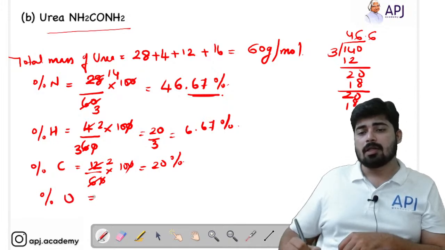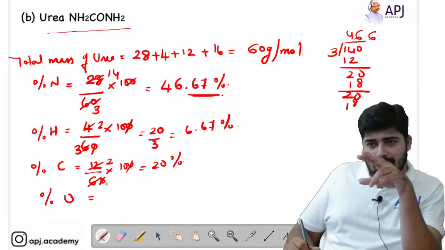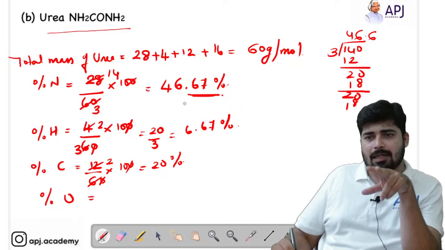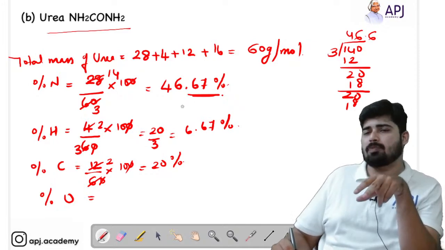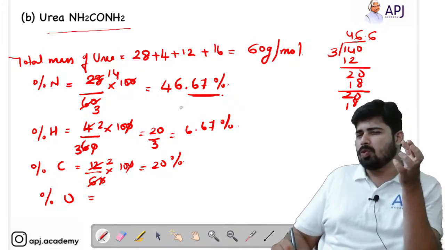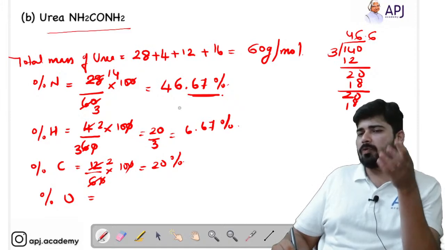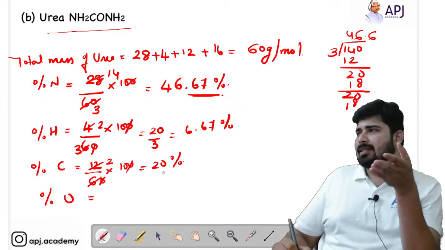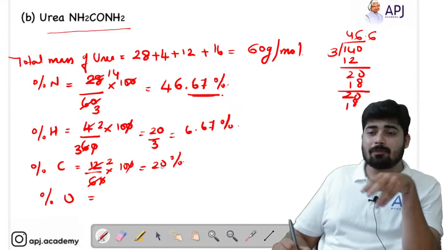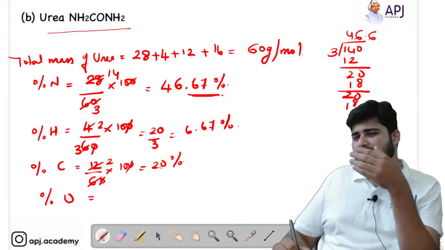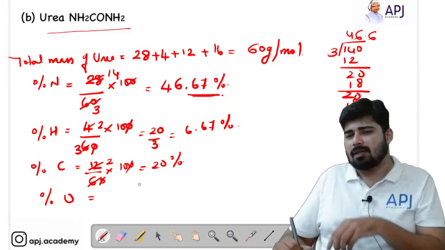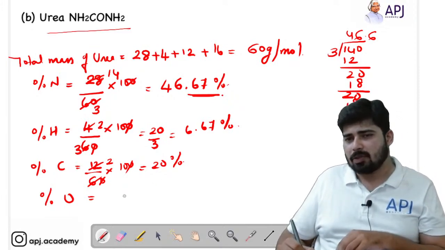The last one is percentage oxygen, right? In order to find the percentage oxygen, you can add the totals, that is 46.67 plus 6.67, that is 53.34, plus 20, that is 73.34. Then it will almost be equal to 26 point something, right? So we will calculate the other way also.